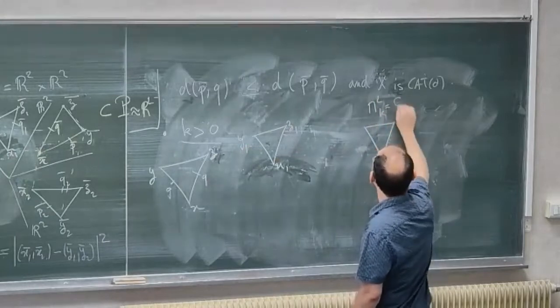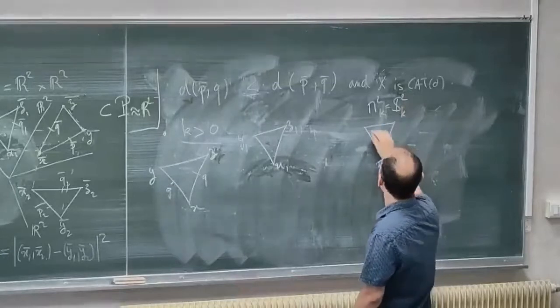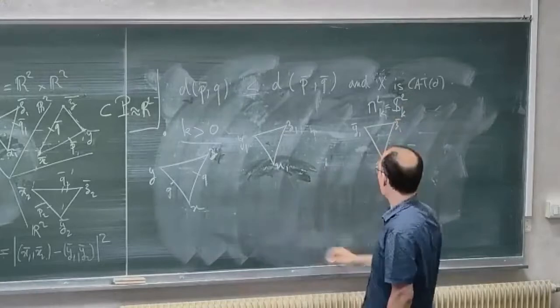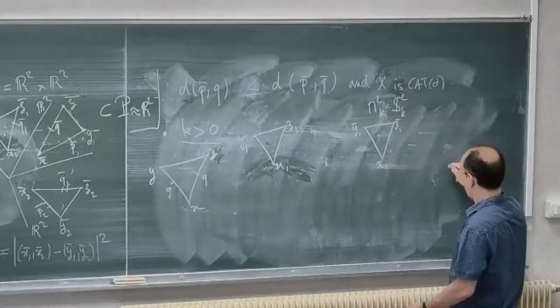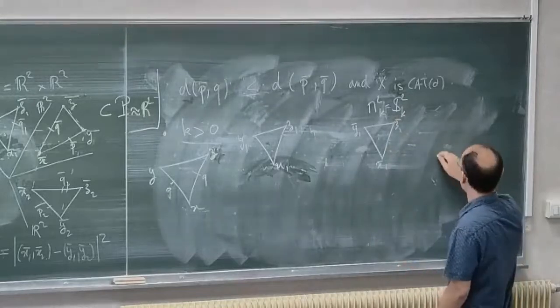Okay. So this is a sphere S2 with curvature K. So X1 bar and Y1 bar and Z1 bar. And the same for the other one. And at the end, what you get is another triangle. So the same as X bar, Y bar, and Z bar.